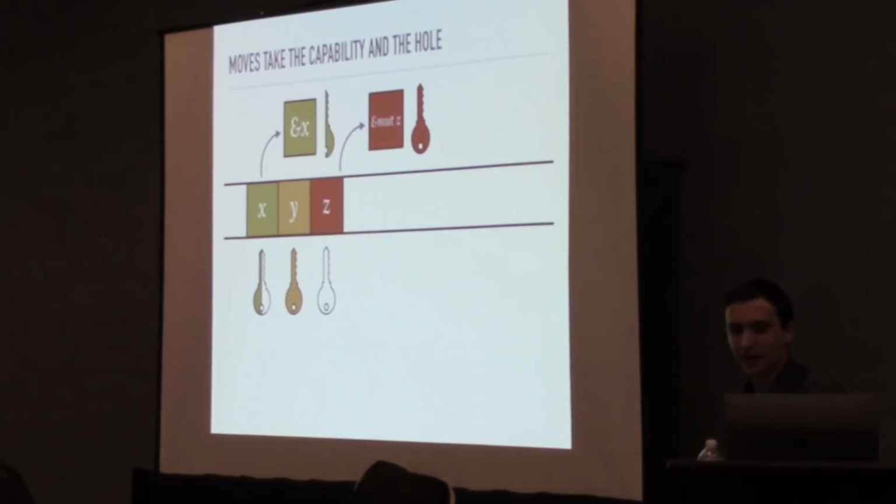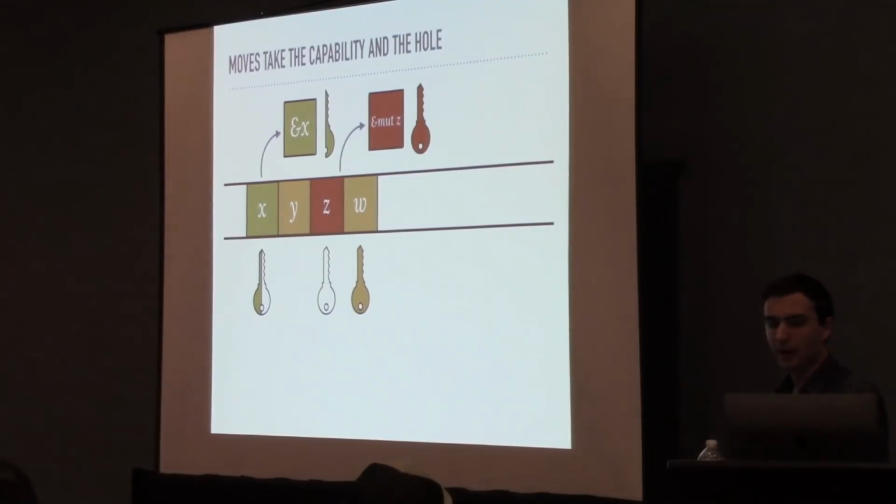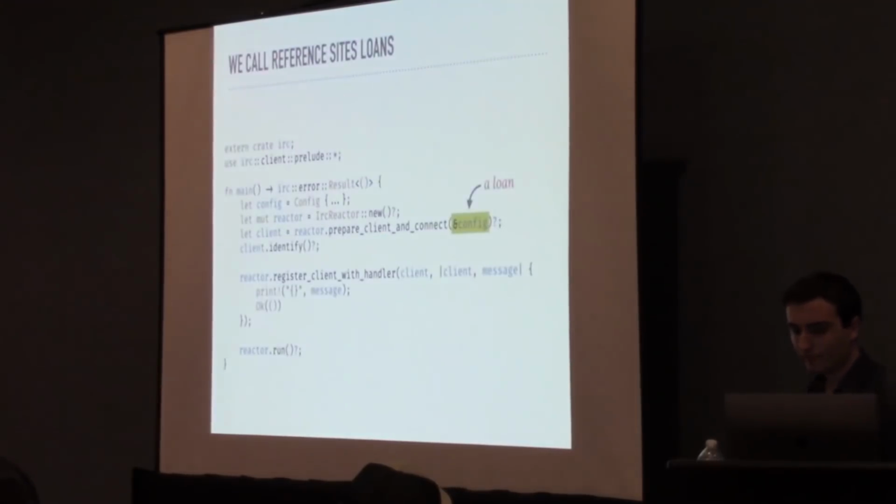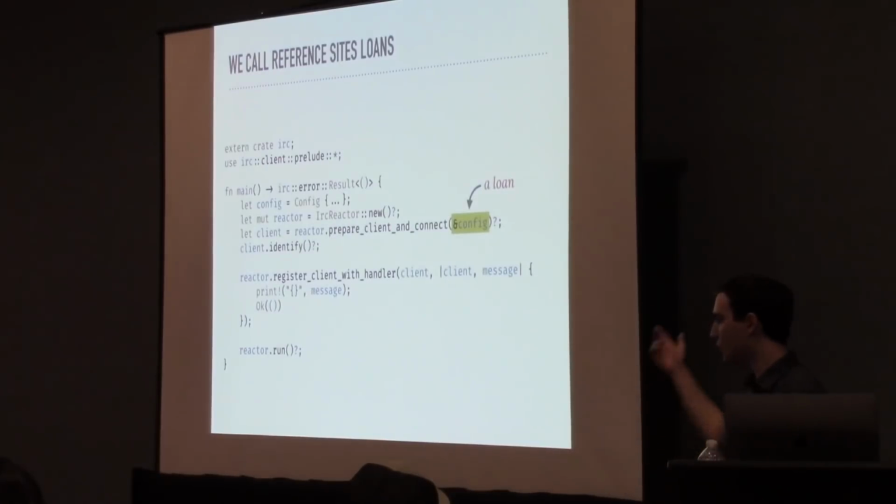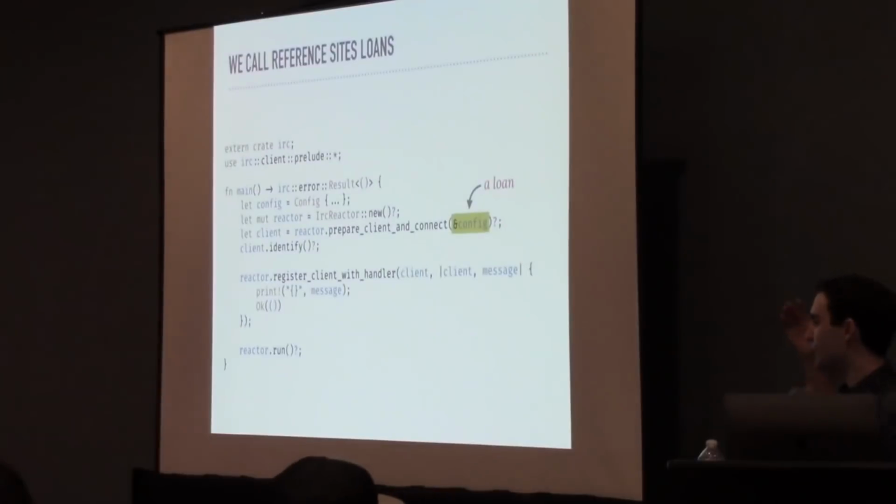There's also another kind of change of ownership called a move, which models a permanent transfer of ownership from one place to another. In this case, we actually move the capability to the new identifier, but forget its origin, preventing us from ever using the old identifier. So at this point, we've now seen how capabilities can be used to model ownership, borrowing, and moves. As a point of terminology, we're actually going to call these borrows, like the ones we just saw conceptually, loans. You can see right here, we've highlighted the part of the borrow in the original program we were looking at, and we're calling it a loan.